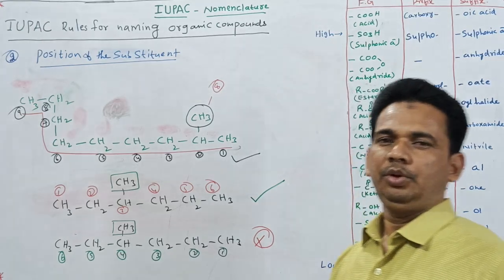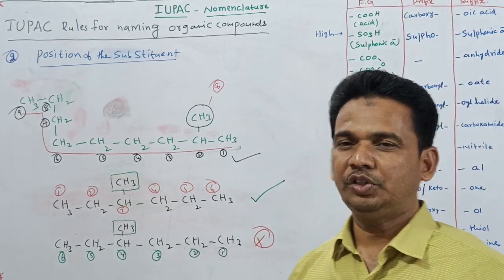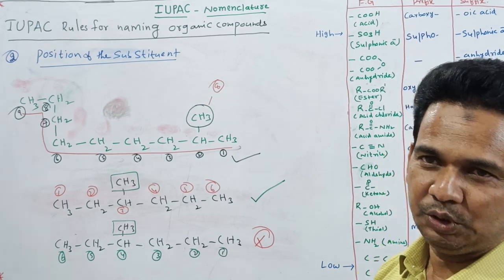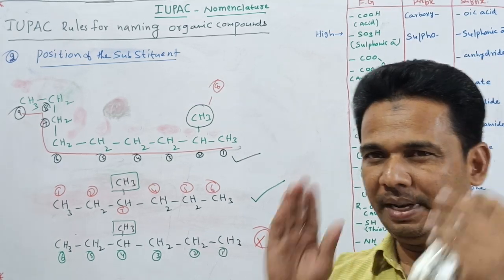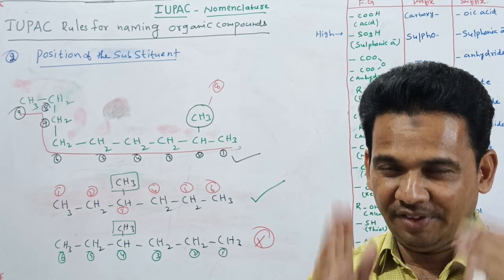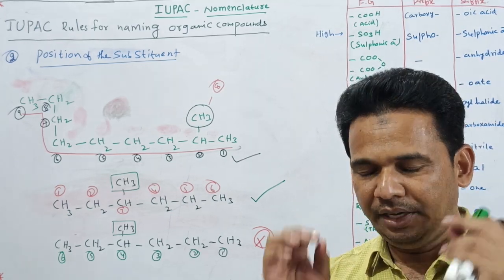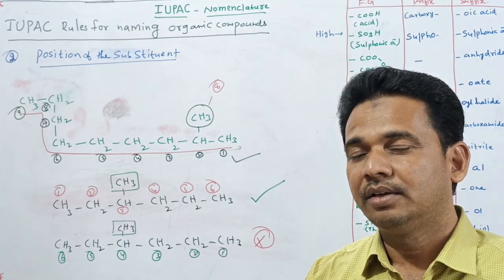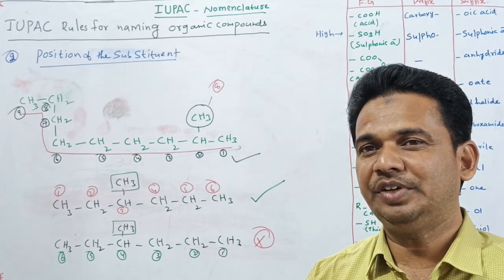I hope you understood how we should fix the position for the substituent. Blindly, we have to remember only one thing, and you can decide blindly. What do we have to see there? From which end the substituent is nearby.